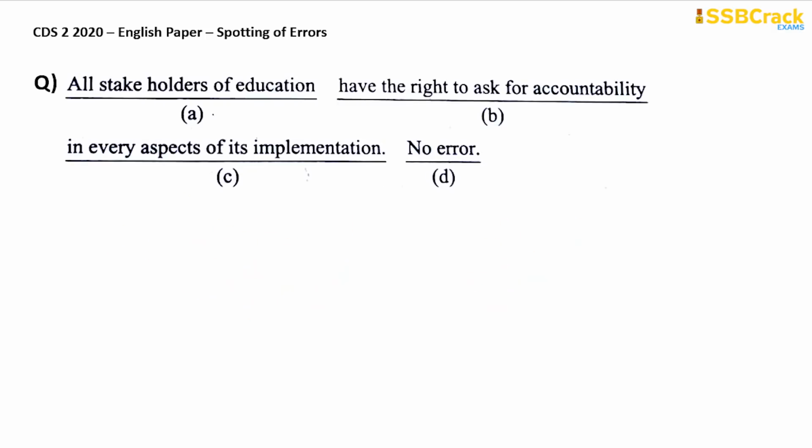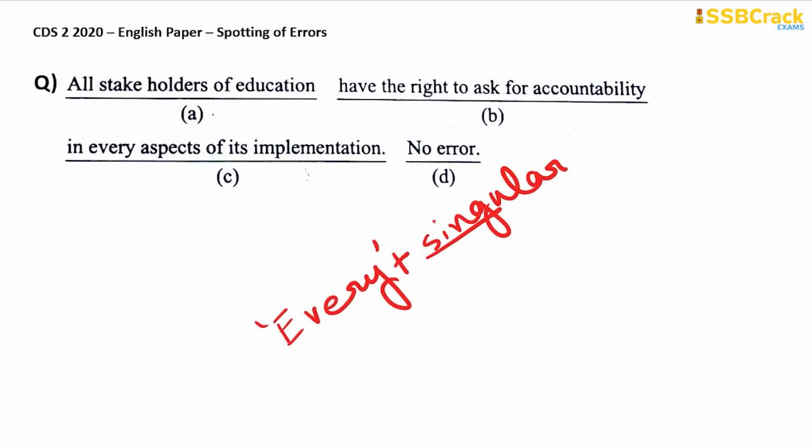Next one: all stakeholders of education have the right to ask for accountability in every aspects of its implementation. Again, when I was doing the sample practice Q&A in my lectures, and the previous year's Q&A also, I told you that whenever you get the word every in your sentence, it is always followed by a singular noun, whatever it is. Not a pronoun, obviously, a singular noun. So aspects is plural here.